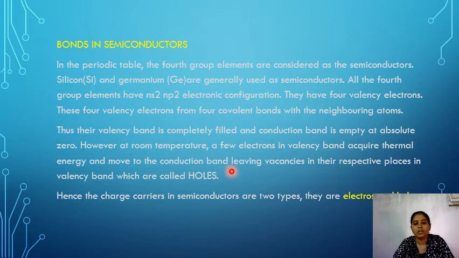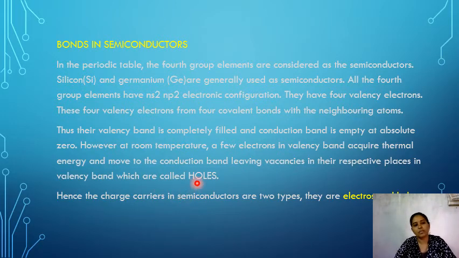So, due to the room temperature, a few electrons gain energy and jump from the valency band to the conduction band. Okay, so if the electrons jump from the valency band to the conduction band, there is no electron in the valency shell in the respective place. This lack of electron creates holes in the valency band. The lack of electron is called a hole.